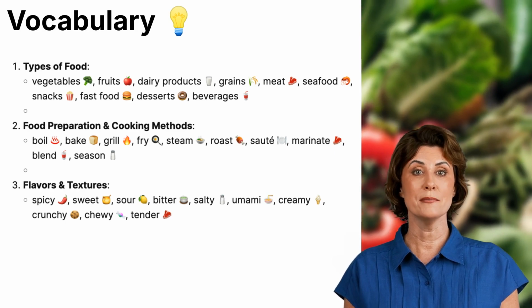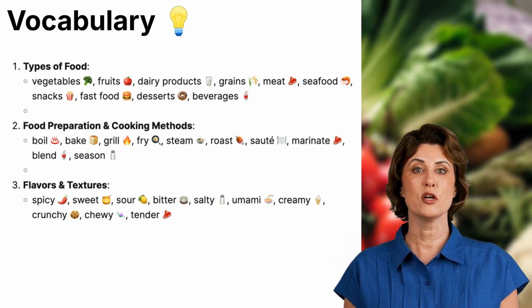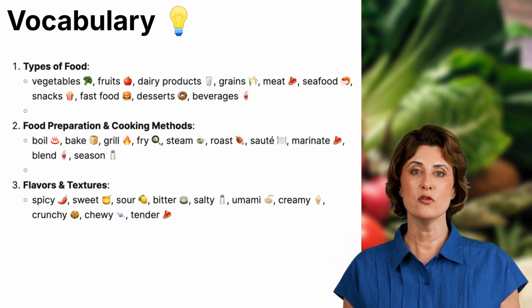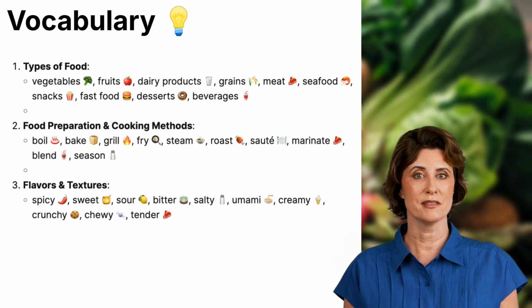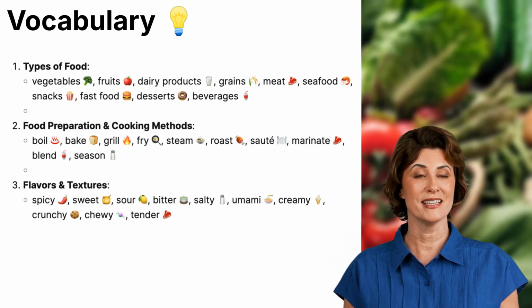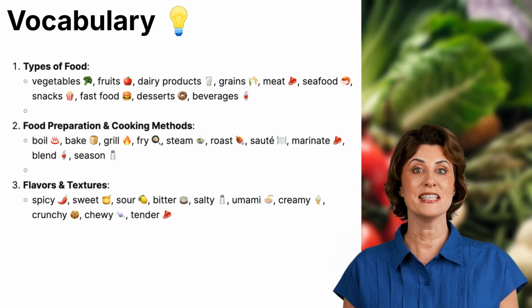Umami describes a deep, savory taste found in mushrooms and soy sauce. Creamy foods are smooth and soft, like yogurt or mashed potatoes. Crunchy foods are firm and make a noise when eaten, like crackers or chips. Chewy foods take more effort to chew, like gummy candies or steak. Tender foods are soft and easy to bite, like a well-cooked piece of meat.